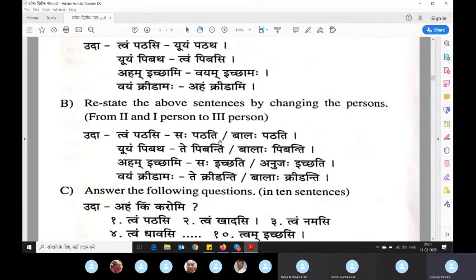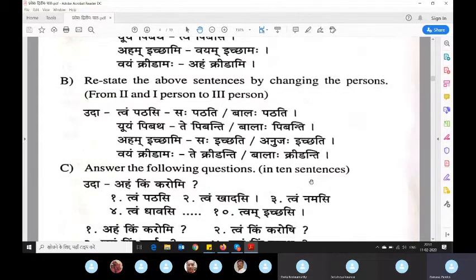Now he is trying to let you practice. Tvam pathasi from second person. Third person will be saha pathati. Then using a noun instead of a pronoun, balah pathati. Yuyam pibatha, so this is plural for second person. Te pibanti, balaha pibanti. Aham ichhami, I wish. Saha ichhati, he wishes. Anujaha ichhati, younger brother wishes. Vayam kridamah, we play. Te kridanti, they are playing or they play. Then balah kridanti, kids or boys play.